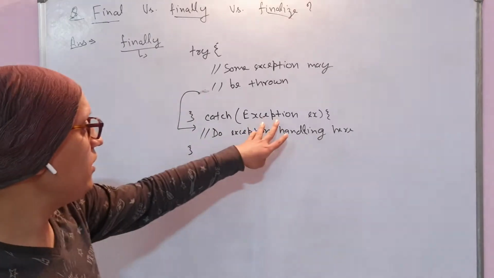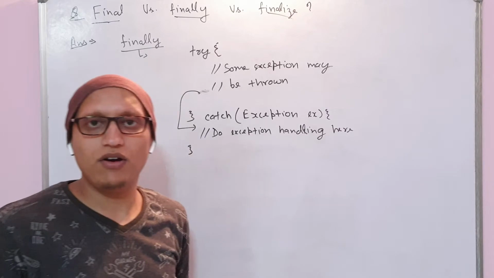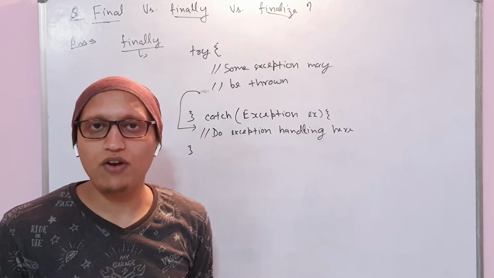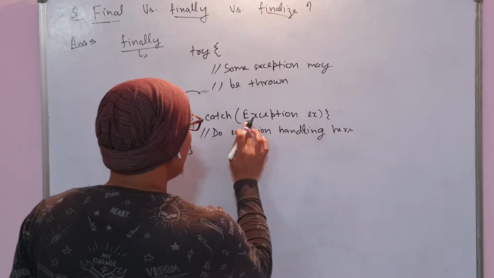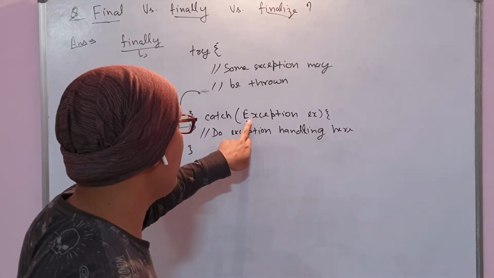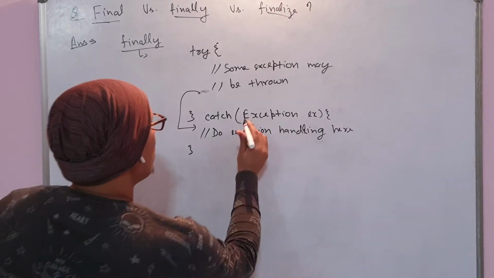Why? Because exception is the parent class of all kinds of exceptions. You might have heard of null pointer exception, file not found exception kind of things. So exception is the parent class of all. I have given exception here, but you can give anything if you are aware of exception handling.